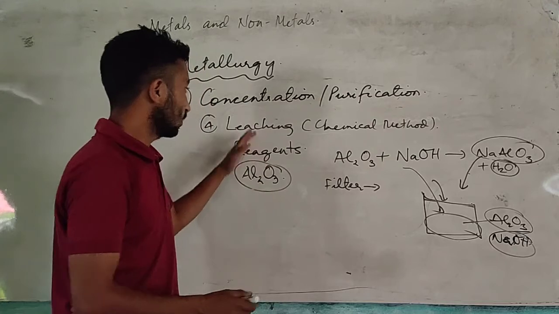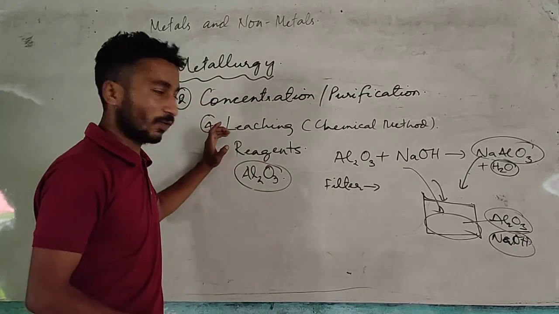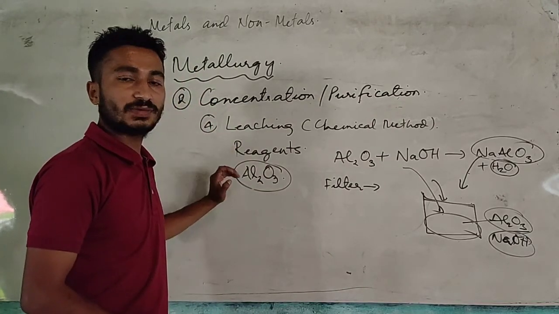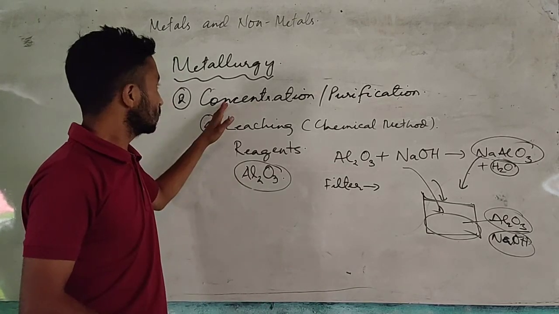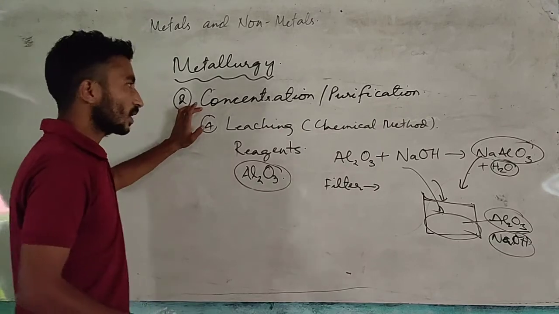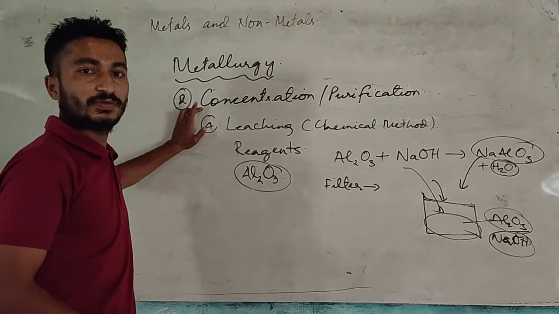This process is called leaching. Here we use chemicals for separation of metals from their impurities. These are 4 different processes of concentration or purification of metal.